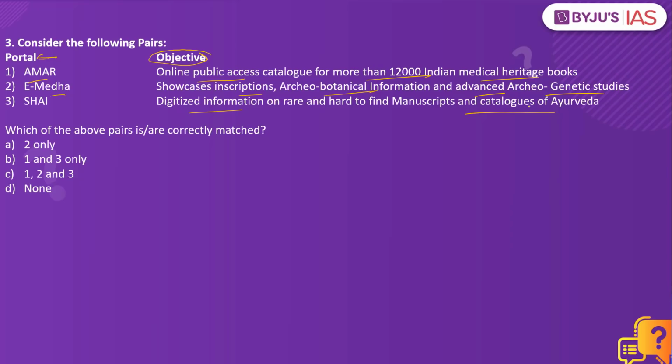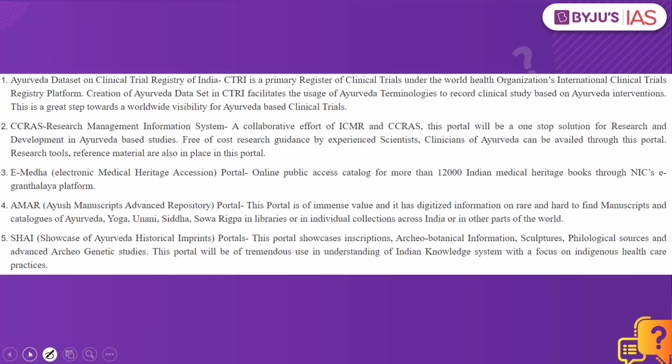The answer to this is, take a pause, put it on the comment section, and now the answer would be none. Why? That is because Amar stands for Ayush Manuscripts Advanced Repository Portal. What is this portal all about? This is where we would be able to get digitized information on rare and hard to find manuscripts and catalogs of Ayurveda, Yoga, Unani, Siddha, Sowa-Rigpa in the libraries or in the individual collections across India. So those manuscripts which are traditionally not available will be digitized and provided on this portal called the Amar portal.